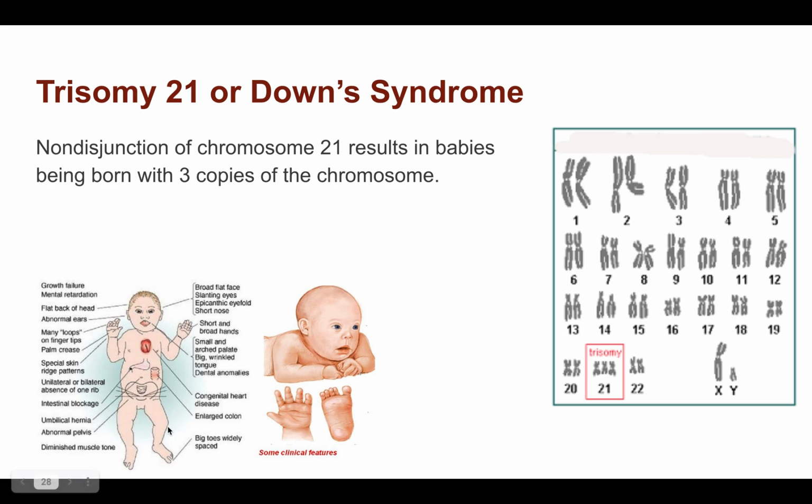It will have a faulty heart, it'll have issues with its fingerprints, mental retardation, flattened forehead, a whole lot of different features. Viable, child will survive, but it will have all sorts of deficits in the way that it develops. So trisomy 21, tri is 3, we've got 3 instead of 2 chromosomes there. It's not a diploid, it's triploid.